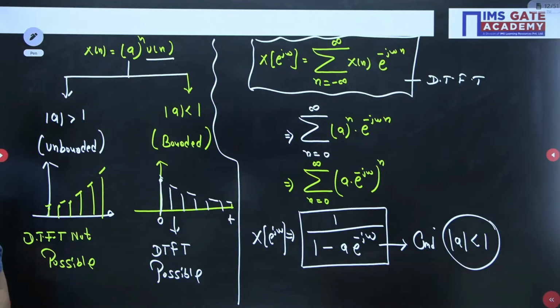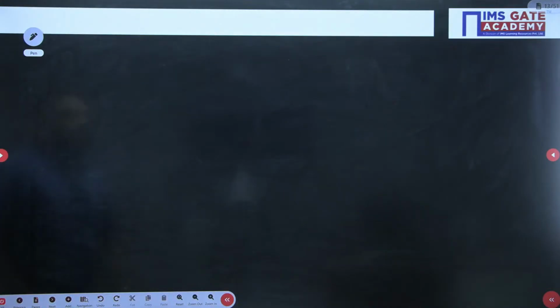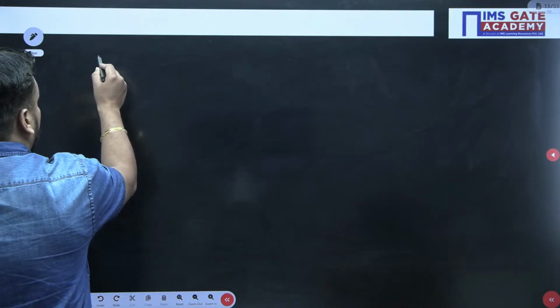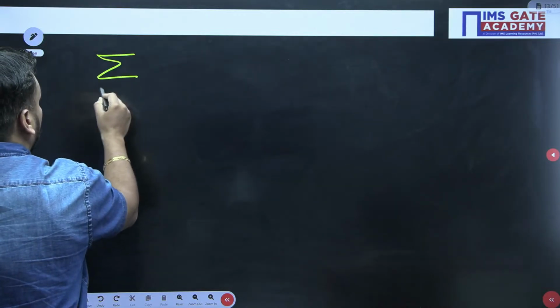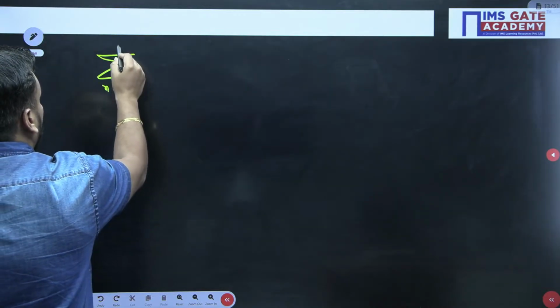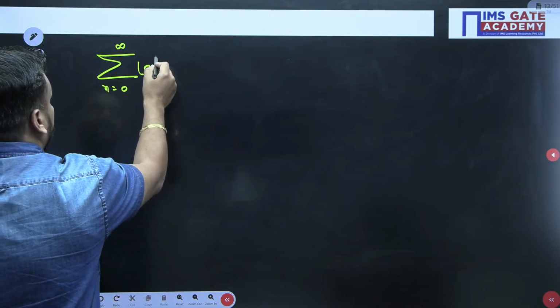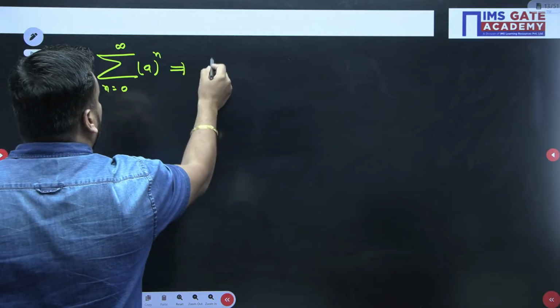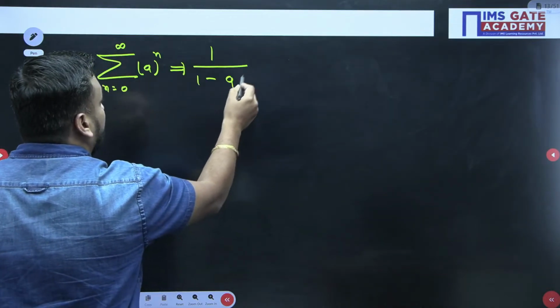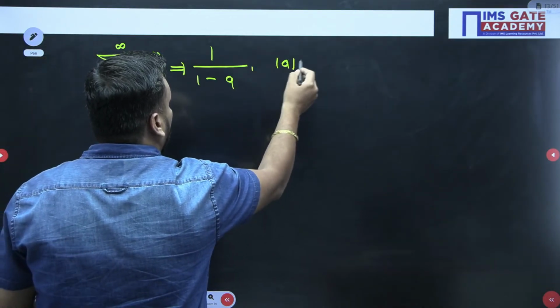So I think this is also completed. Yes. Next I am recalling some important infinite series formulas for you. If the sum with limit n equal to 0 to infinity of a^n is there, then you can write it as 1 upon 1 minus a, but it is only true when mode of a is less than 1.